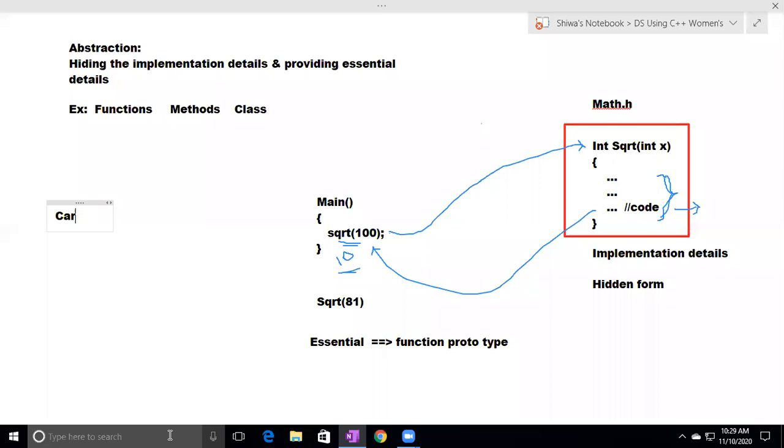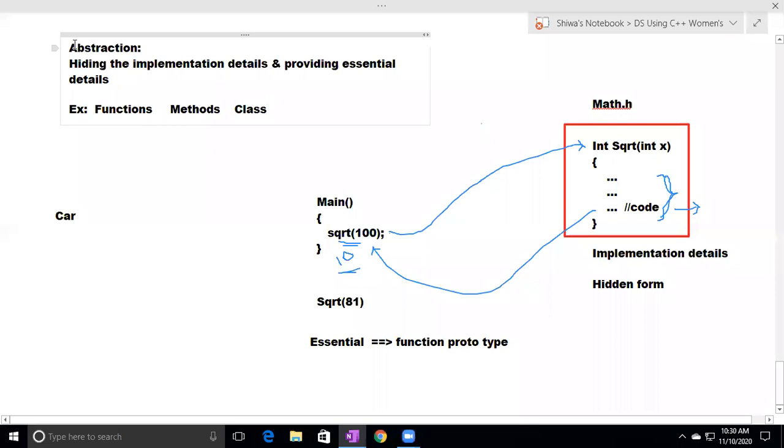In the washing machine, an internal mechanism is there. So essential things are given outside, and non-essential things are in hidden form. Similarly, here also, we are writing some code. That code will be in the hidden form. We just provide the essential things to the user. So hiding the implementation details and providing the essential details is nothing but what?